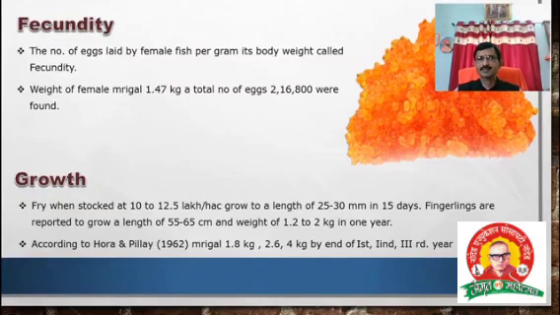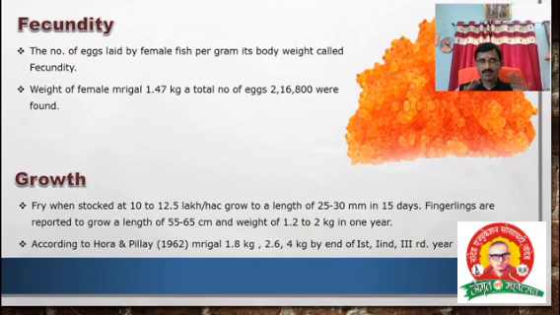Then the next aspect is fecundity. What is meant by fecundity? Fecundity means the number of eggs laid by a female fish per gram of its body weight. Depending upon the eggs, the ovary and the fish weight, we can calculate the fecundity. Fecundity is nothing but the eggs. Already I mentioned in the slide that the yellow color ones are the eggs. The weight of a female mrigal was 1.47 kg, and a total of 2,16,800 eggs were found. This is the fecundity of mrigal.